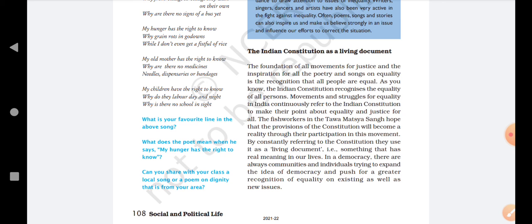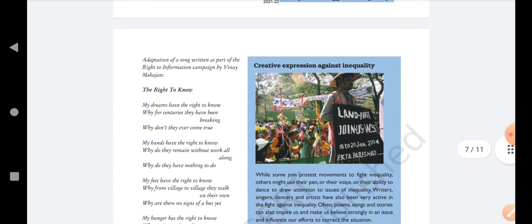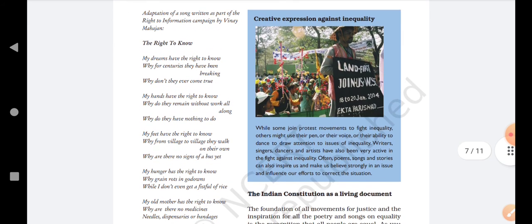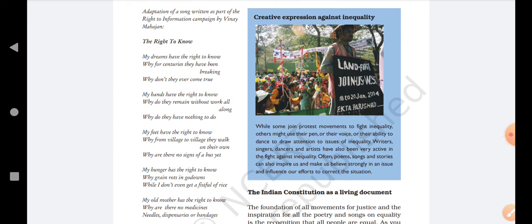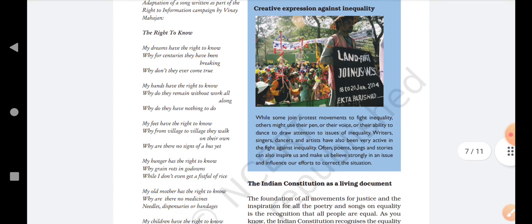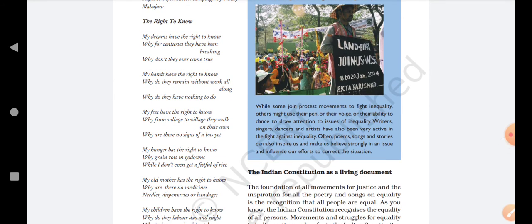So basically this song is about the right to know, right to information. So people have that right that they can ask the government why these things are happening in the society, why inequalities are there in the society, why they are not taking any kind of steps for these inequalities. So basically what Vinay Mahajan is saying with his campaign, with this song, is that we also have a right to know what is going on in the society, why such things are happening in the society.